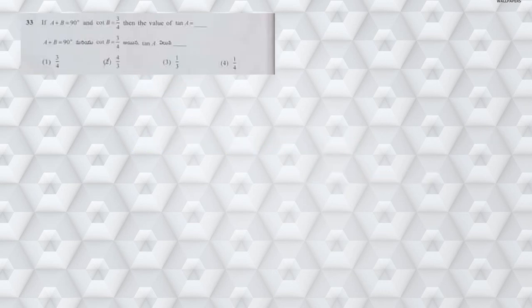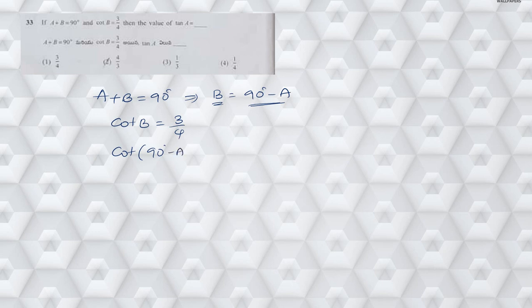Right. Next, moving on to question number 33. What he has given is a plus b is equal to 90 degrees, so we can write b is equal to 90 degrees minus a. He has given the value of cot b is equal to 3 by 4. Instead of b, if I replace 90 minus a, cot of 90 minus a is equal to 3 by 4. Cot of 90 minus theta I can write as tan theta. So tan A is equal to 3 by 4. Whatever the value of cot B is, the same value we get for tan A. Hence the answer is 3 by 4.